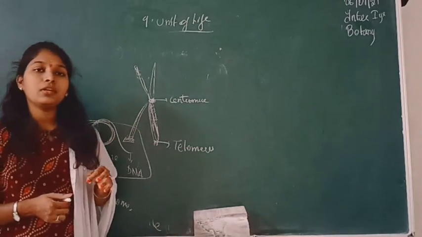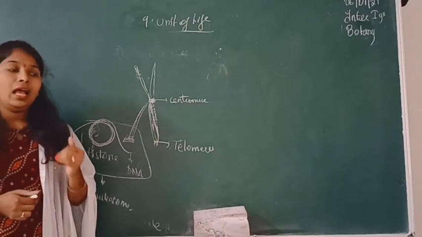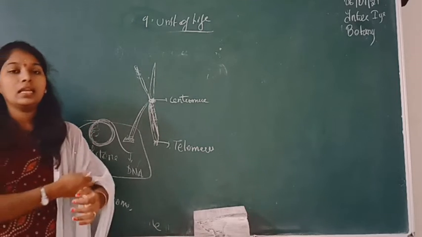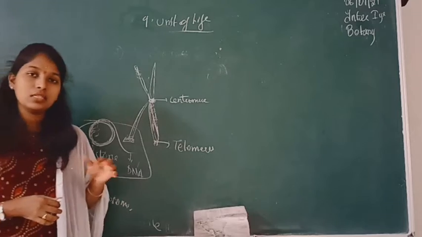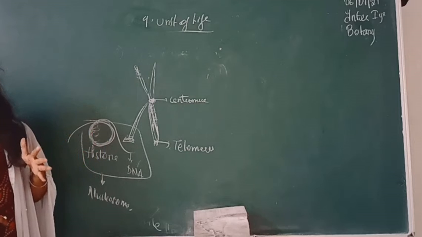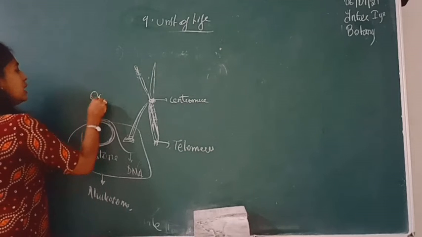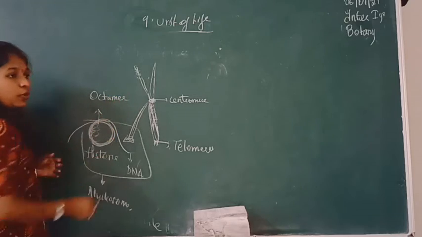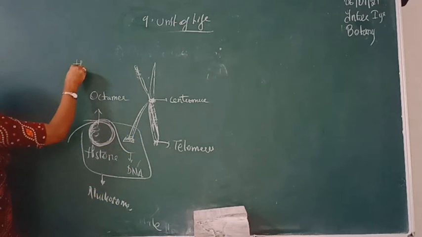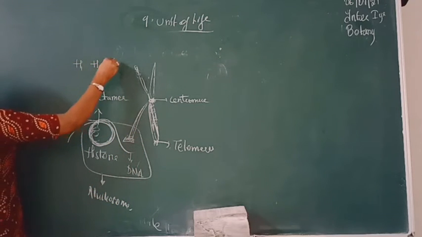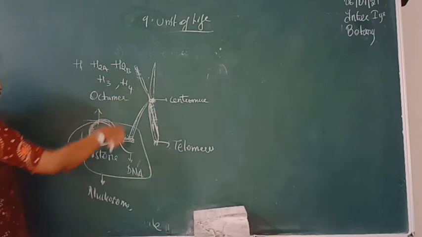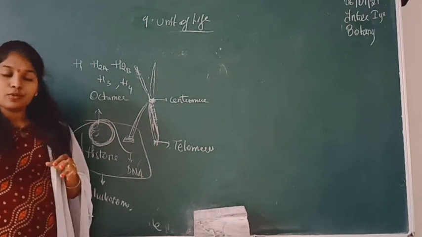Those basic histone proteins are alkaline in nature, and we say they are basic because of the presence of basic amino acids like lysine, arginine and histidine, which give them basic nature. And here we are calling this histone an octamer. Basically, there are 5 types of histone proteins. The 5 types are H1, H2A, H2B, H3 and H4. So totally there are 5 types of basic histone proteins.